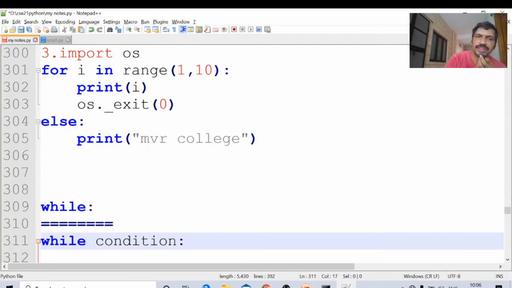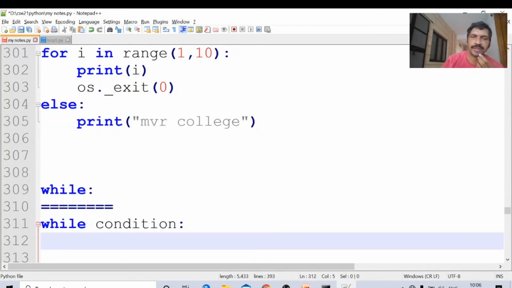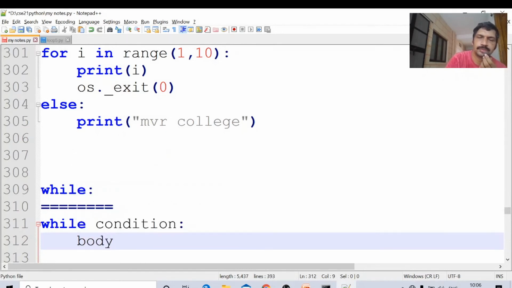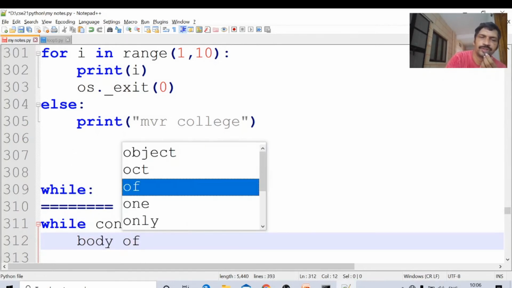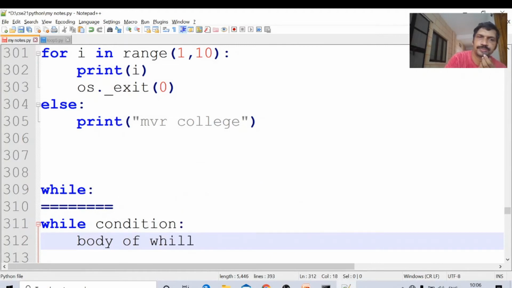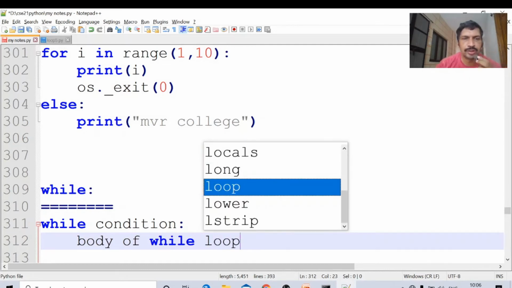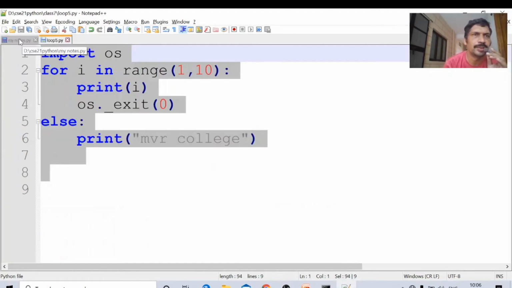If the condition is true, the body of statements, the body of the while loop, will be executed. If the condition is false, the body will not be executed, that's it. While entering the body, we check the condition. If the condition is true, the body is executed. Otherwise, the body is not executed. We will see programs on it.